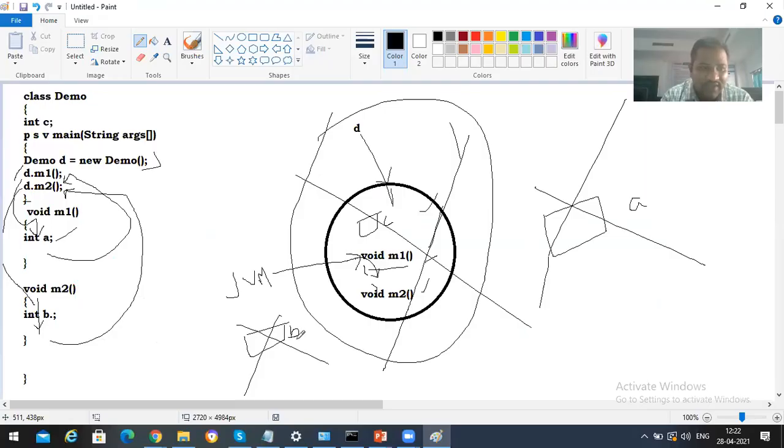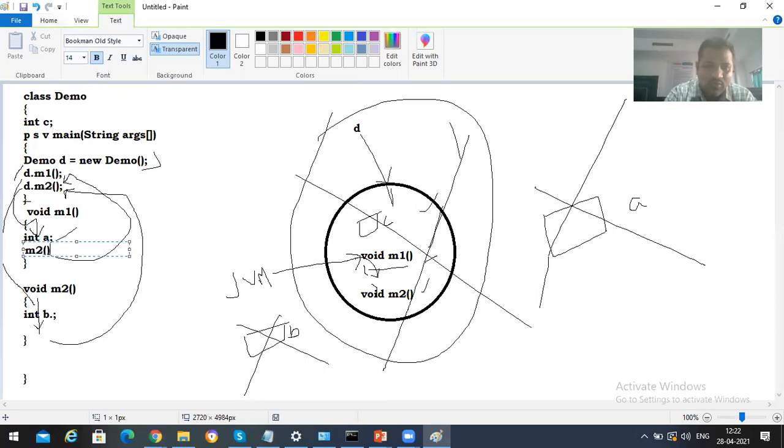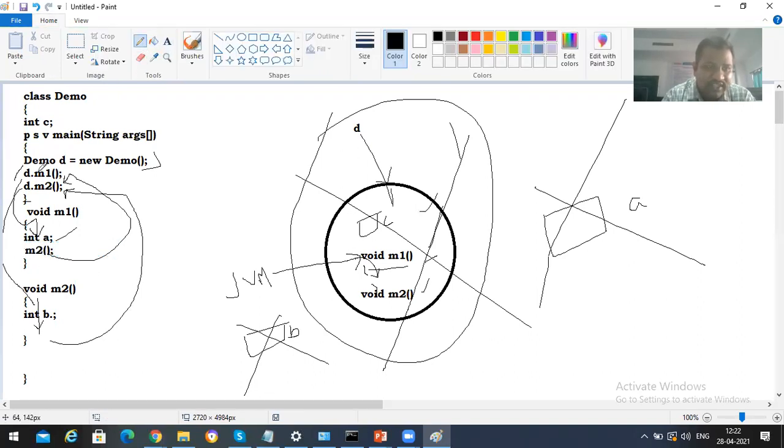Suppose you have one more scenario, that your M1 is going to call M2. Your M1 is going to call the M2 method. Now what happens here? Control will be in such a way that from main it goes to M1. In M1, the memory is going to be allocated for this A.